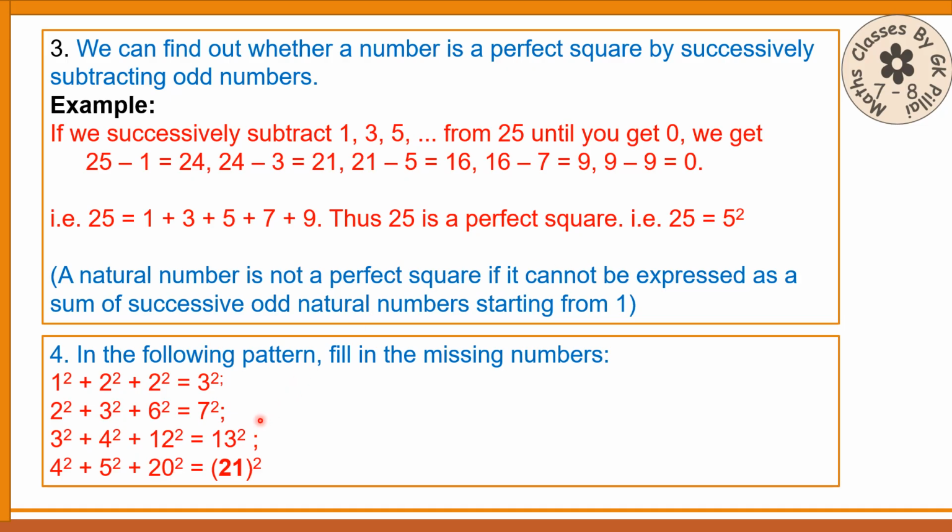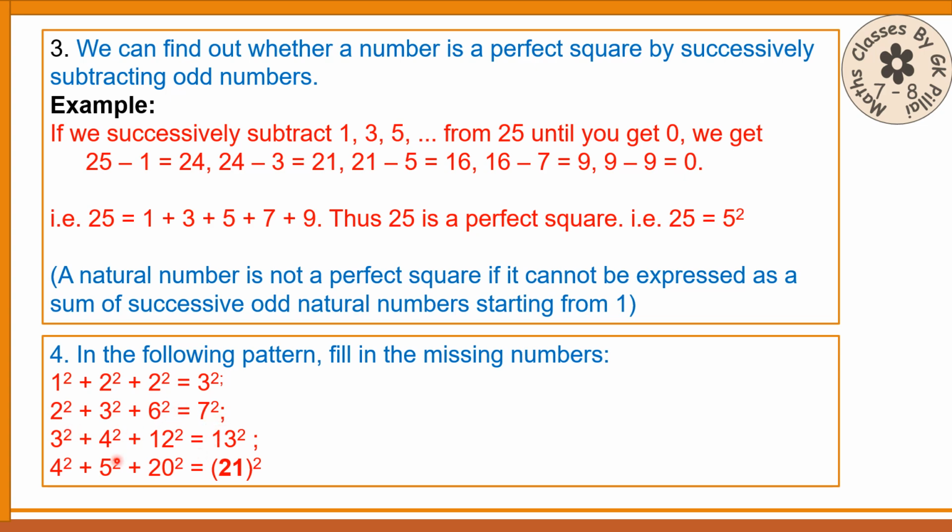Now another one, this is another pattern given in your textbook and also in the previous textbook. 1 squared plus 2 squared plus 2 squared is 3 squared. 1 into 2 is 2 here. And the next number 3, the square is here. I'll tell you from the next one. 2 squared plus 3 squared plus 6 squared, 2 into 3 is 6, and when you add all the 3, you will get the next number, 7 squared.